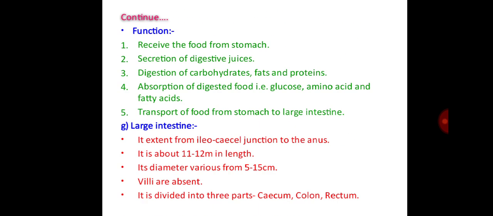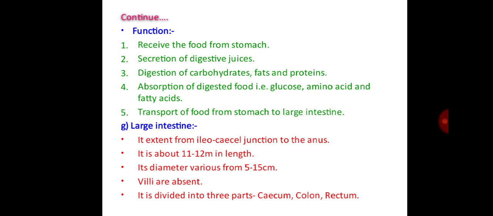Then functions of the small intestine: receive the food from the stomach, then secretion of digestive juice for the digestion of the ingested feed, then digestion of carbohydrates, fats and protein, absorption of digested food, that is glucose, amino acid and fatty acid, then transport of food from the stomach to the large intestine.